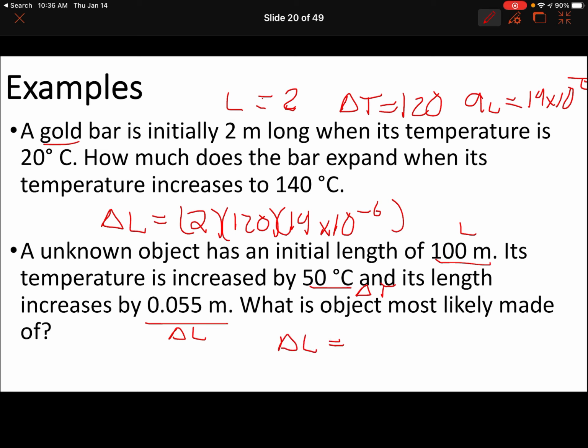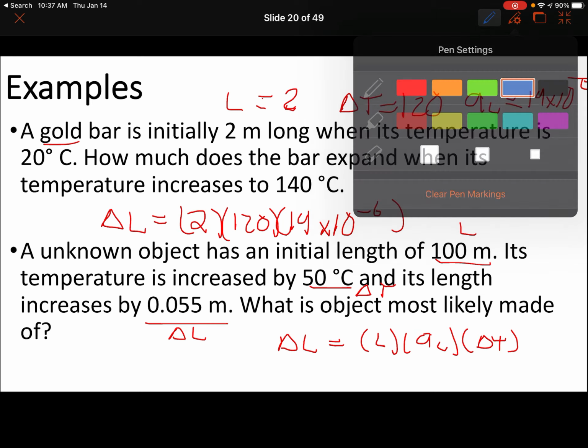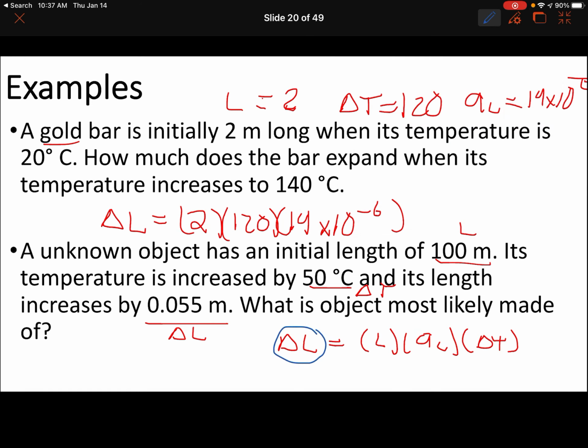Delta L equals L times alpha L times delta T. And notice we know all of these values. We know delta L is 0.055. We know delta T is 50. We know L is 100. So we can rearrange this equation and solve for alpha L. Once we get what alpha L is, we're asked, what is the object most likely made of?